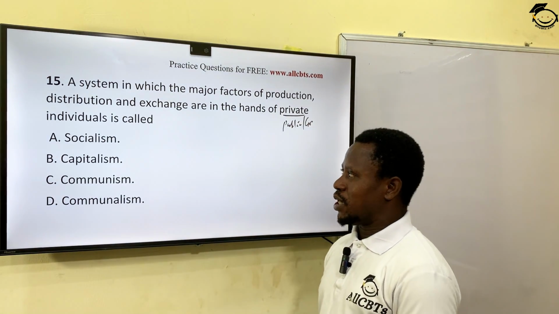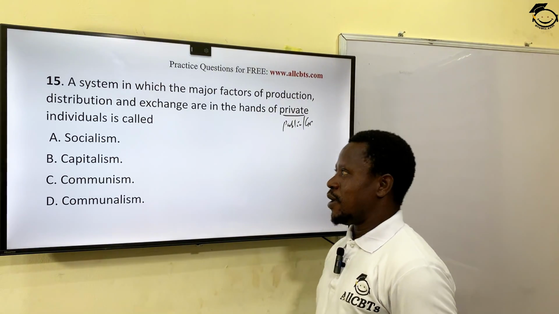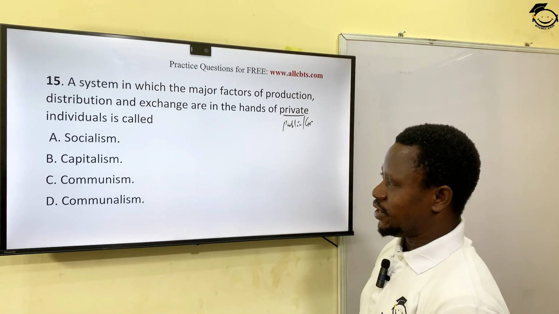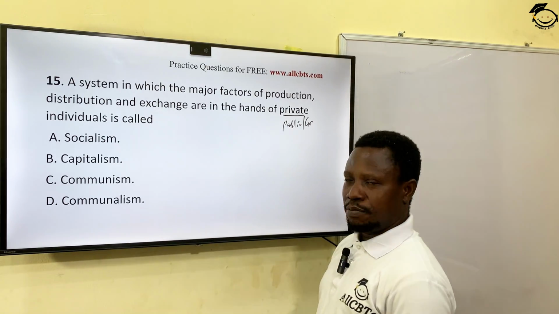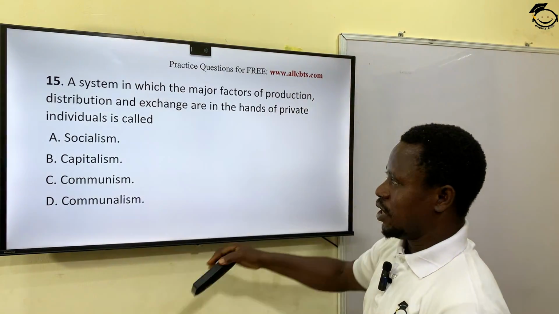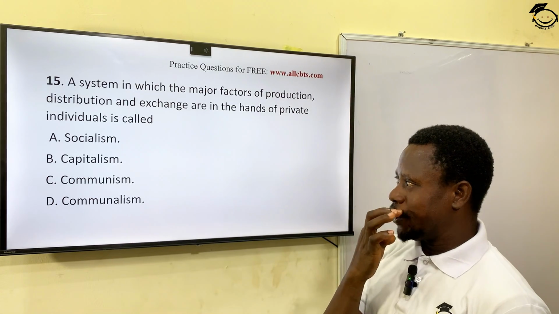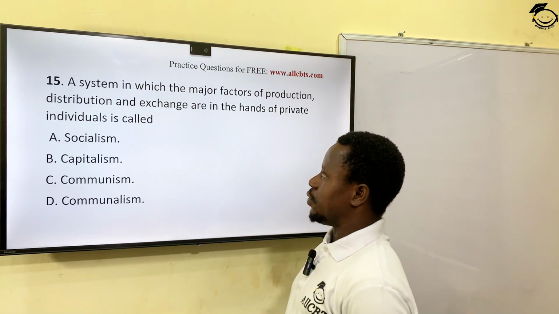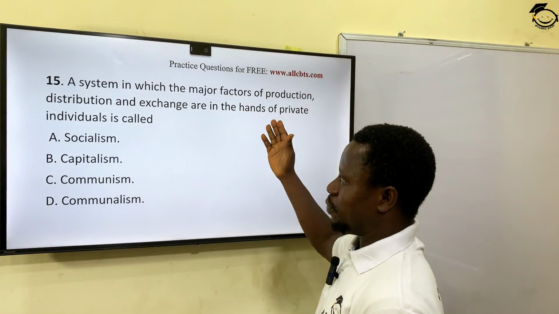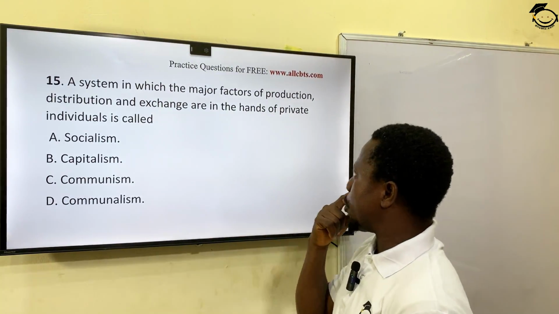But when both the government and private individuals that we know as bourgeoisies are collaborating to manage the economy of that society, we call it a mixed economic system. So let's come to this question. This question says private. From the explanation, the answer is clear to us. Option B, capitalism. Okay? And these private owners or private individuals are also called the bourgeoisies, who are the capital owners.